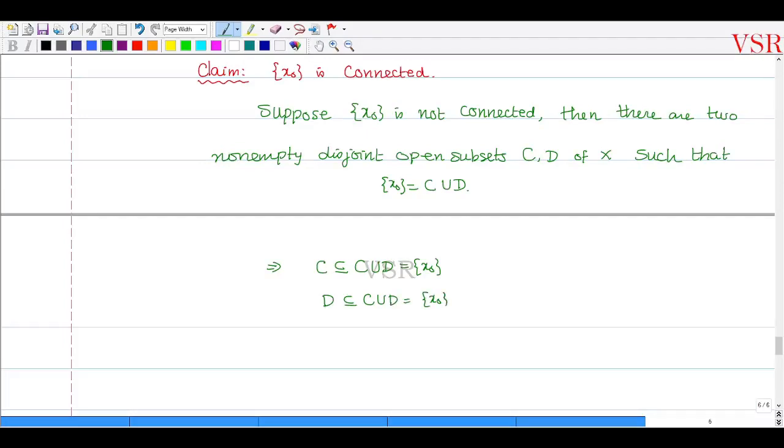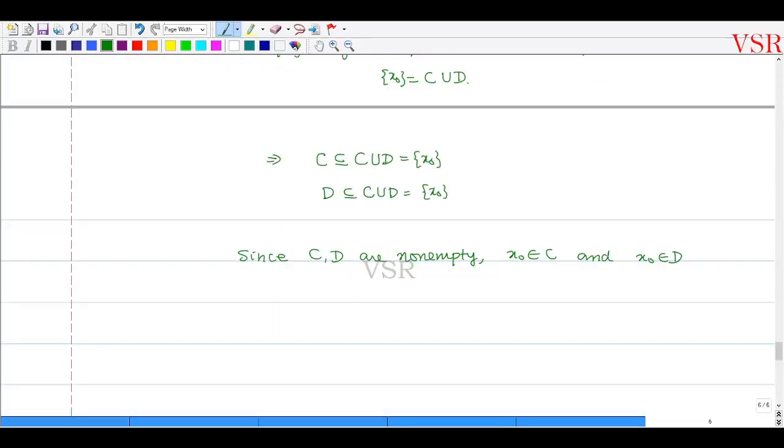Since C, D are non-empty, we will have x naught must belong to C and x naught must belong to D. So this implies that C intersection D is non-empty.